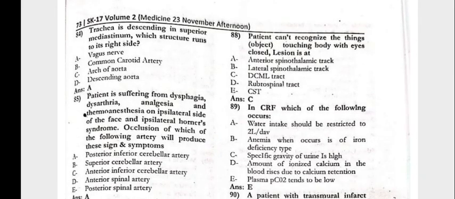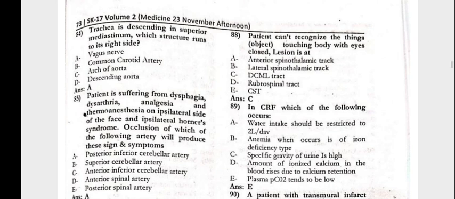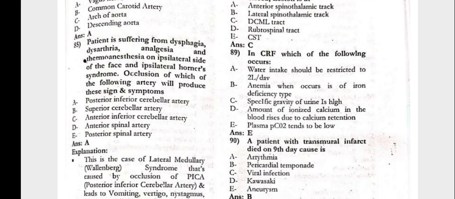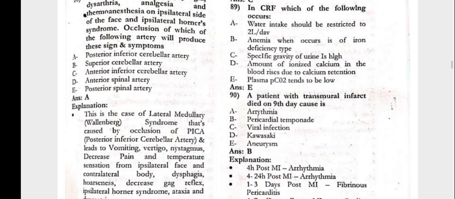Next, the patient cannot recognize things touching the body with closed eyes. Lesion is at the DCML tract. In CRF, which of the following occurs? That is, the plasma phosphate level tends to be low.